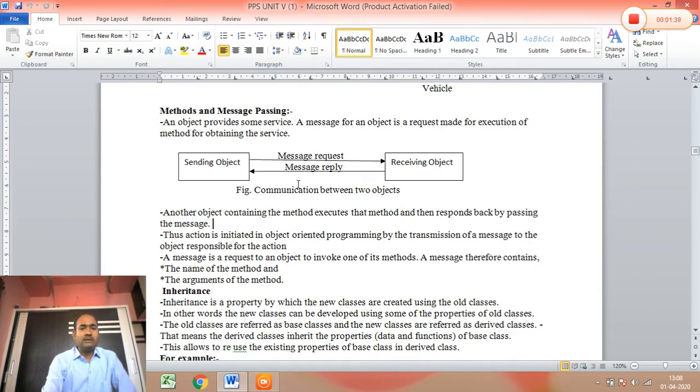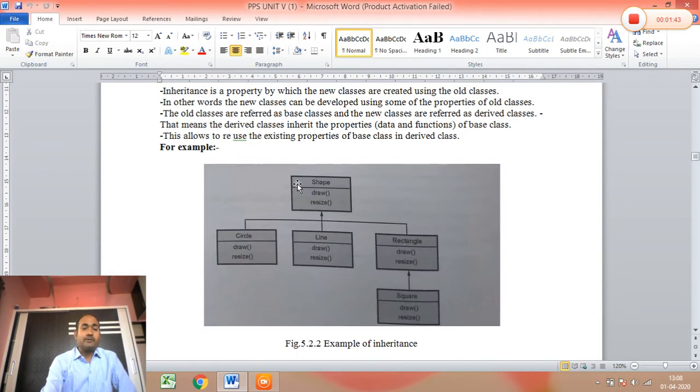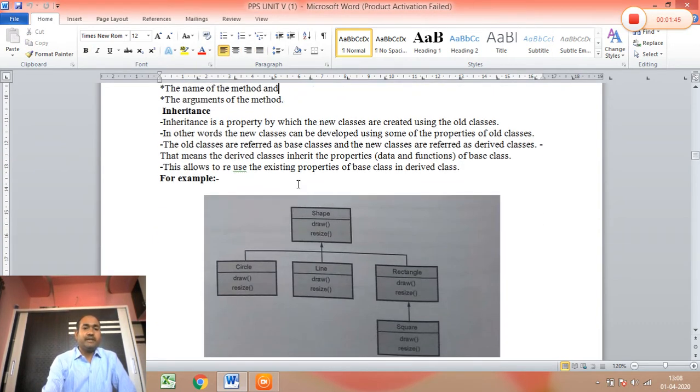Now another important feature of object oriented programming is called inheritance. What is inheritance? Inheritance is a property by which new classes are created using old classes.